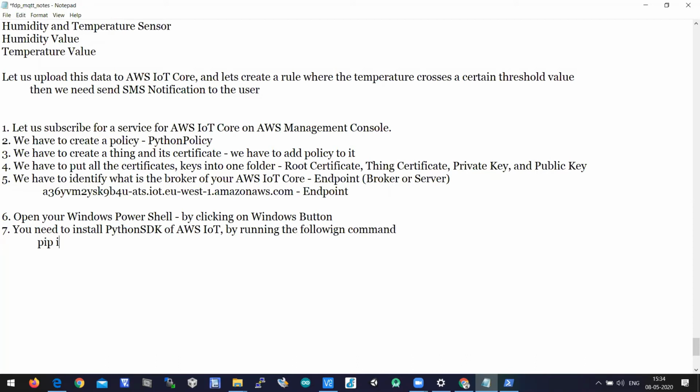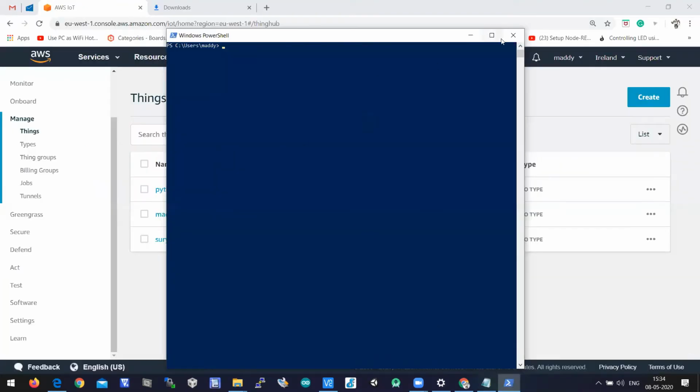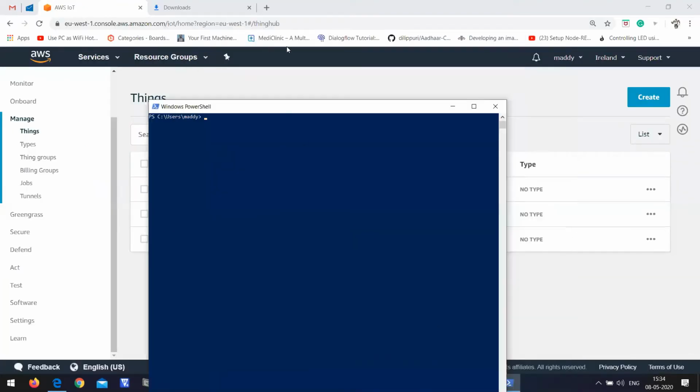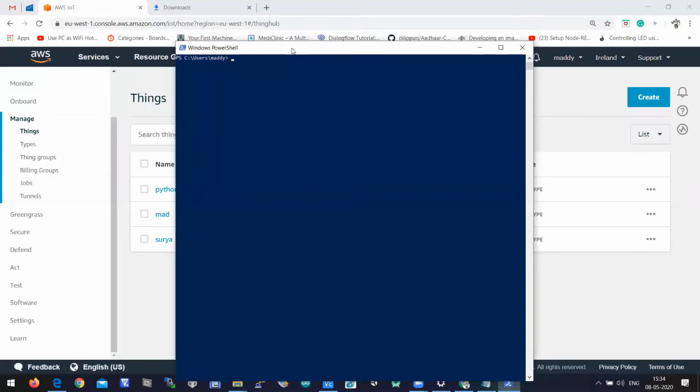Okay, which is pip install AWS IoT Python SDK. So when you run this command, the Python SDK of AWS IoT will be installed onto your desktop PC along with Python. Okay, so after installing the Python SDK, we need to write a program.